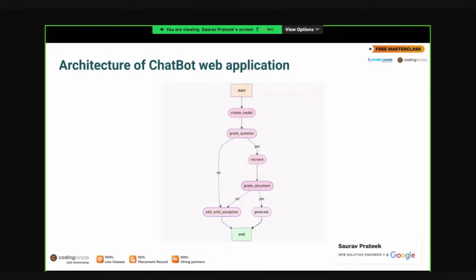So yeah, let's start. This is the architecture of the chatbot web application we are planning to build. We will be starting with creating a model, and then we will be creating our question. Whatever the question is, we are going to build the entire chatbot.